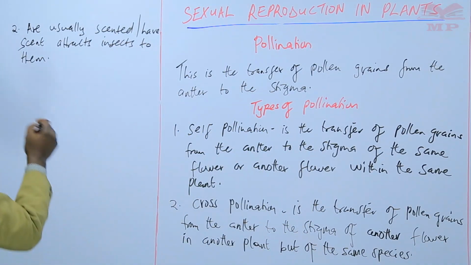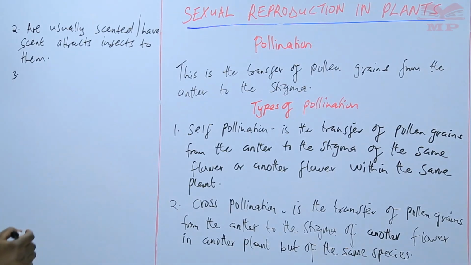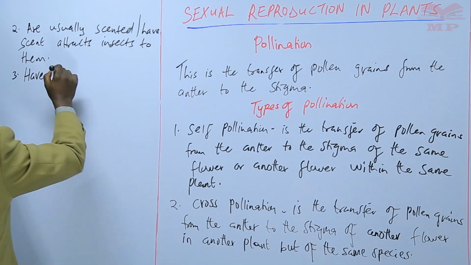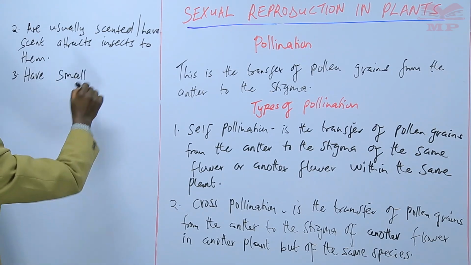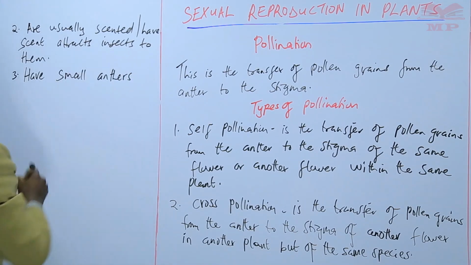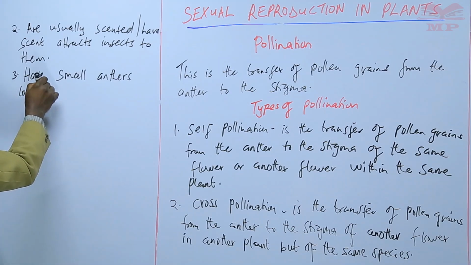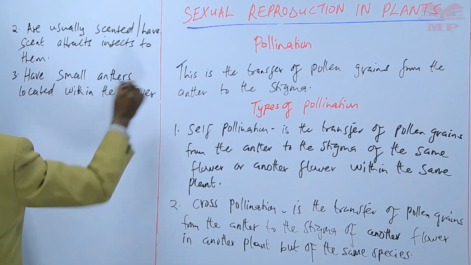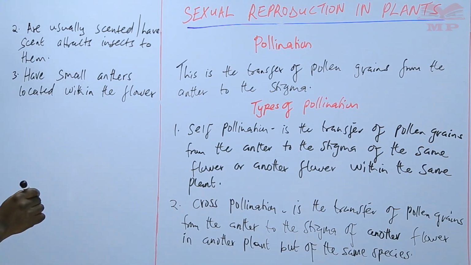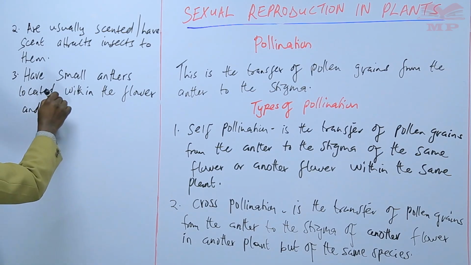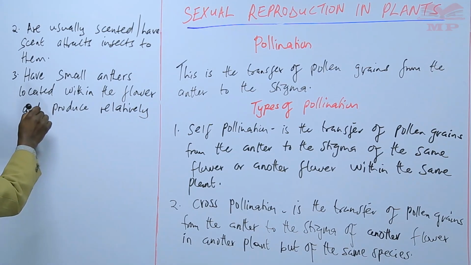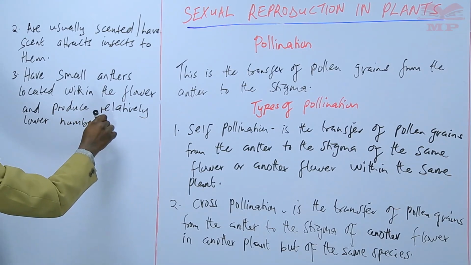The other thing about the insect pollinated flowers is that they have small anthers that are located within the flower and produce a relatively lower number of pollen grains.